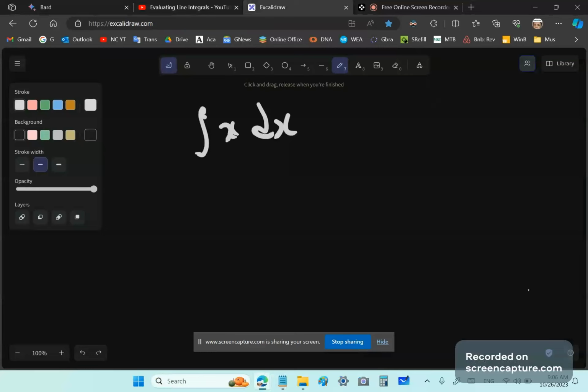Can we not get a pen here with a shorter? How do you do that? I don't actually want such a thick line. Okay, never mind. Maybe if I do that, yeah, that doesn't really help very much, just makes it smaller.